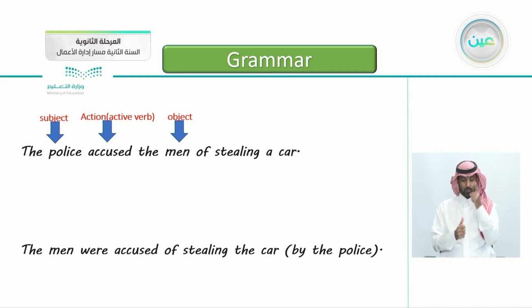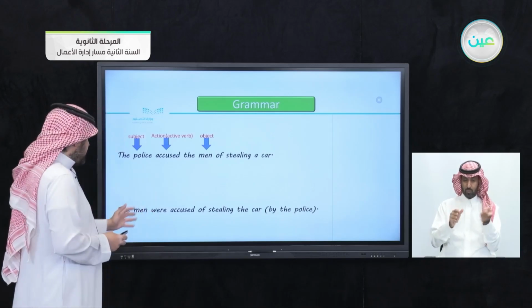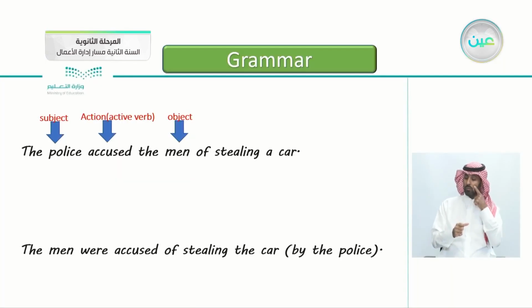Again, the subject here is the police. They accused, so this is the action verb here. They accused, and the object here is the men of stealing the car. And you notice the second sentence here, we rearranged the sentence just a little bit. We said the men were accused of stealing the car.